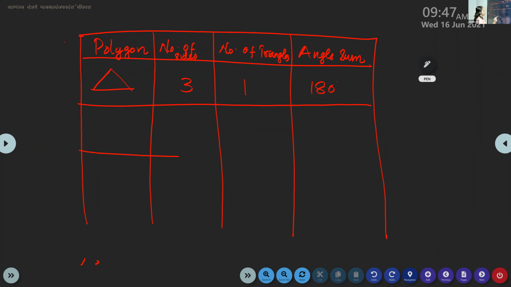Second polygon, here you can write the name also, what type of polygon it is. Second polygon is quadrilateral. And you can draw a quadrilateral, a square or rectangle.